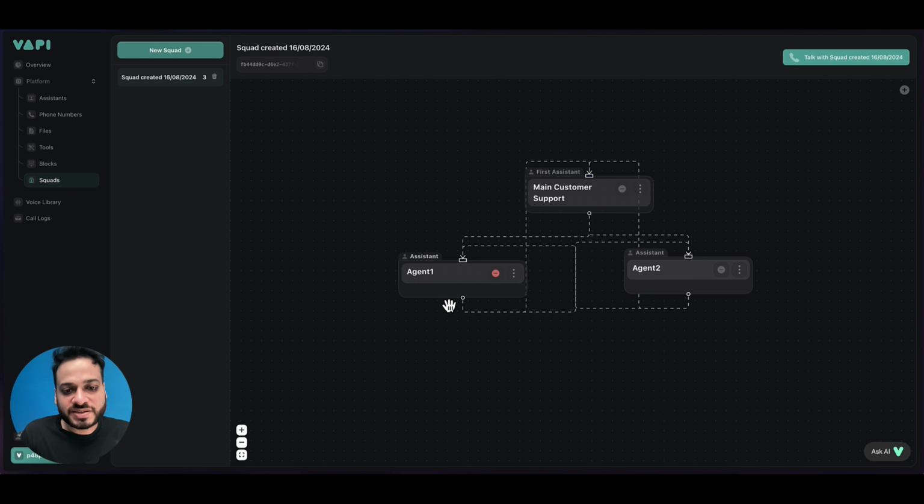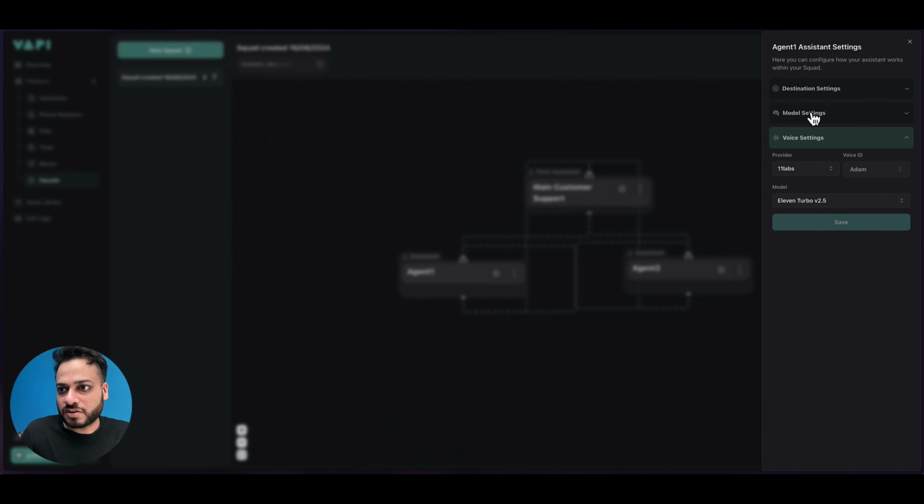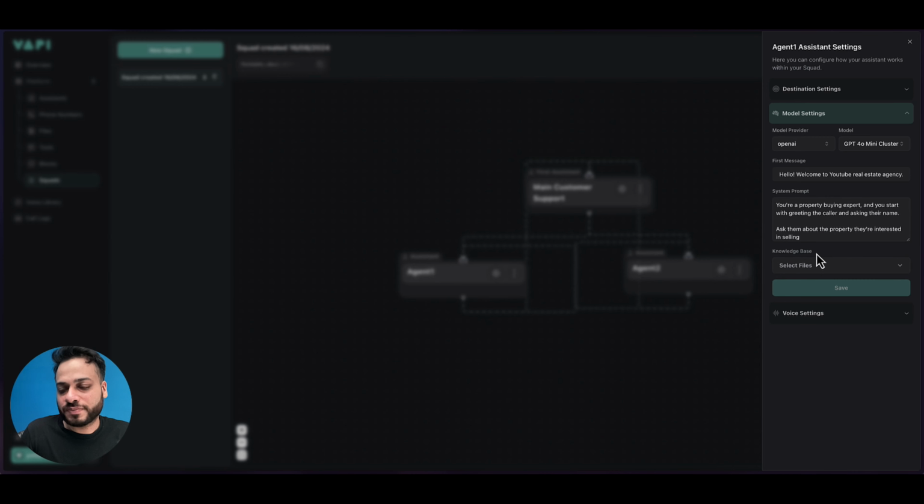And how do you do that? Let's say this agent is trained only for the computers and laptops. So you go here and you will select on model settings, you will select knowledge base, okay? And you will select the whole file or the database that you have, which has all the information only about that specific section. In this case, let's say a laptop section or a computer section in which this model is trained. And when any customer asks a question about that specific device, it will automatically get transferred to Adam because he's an expert in that, right?